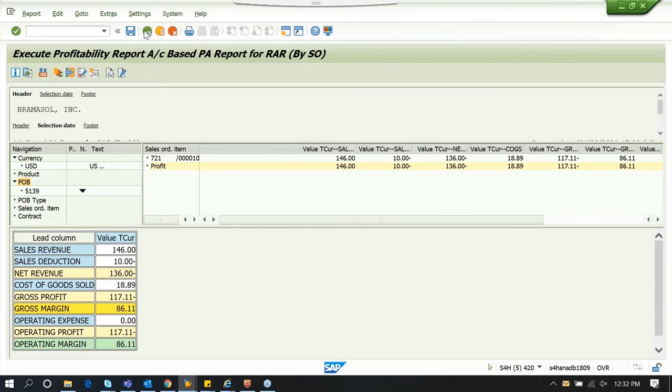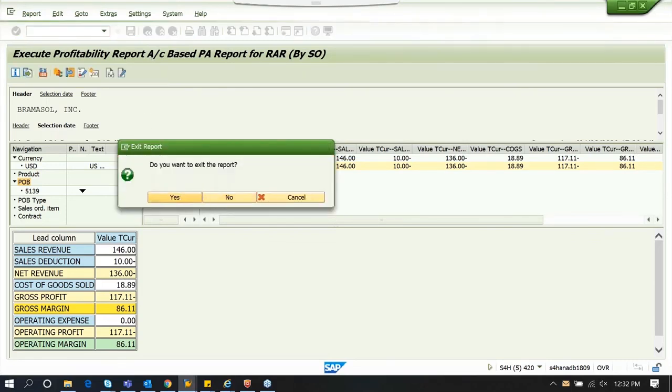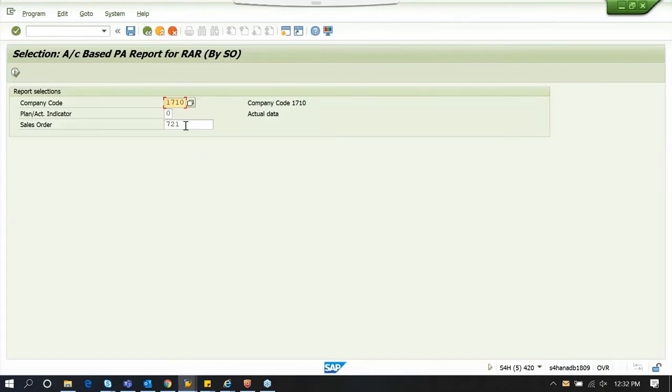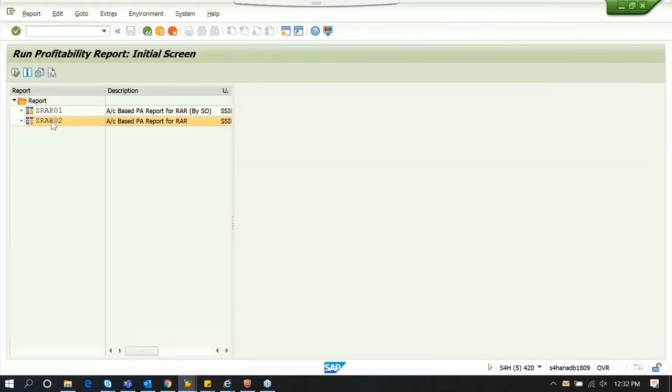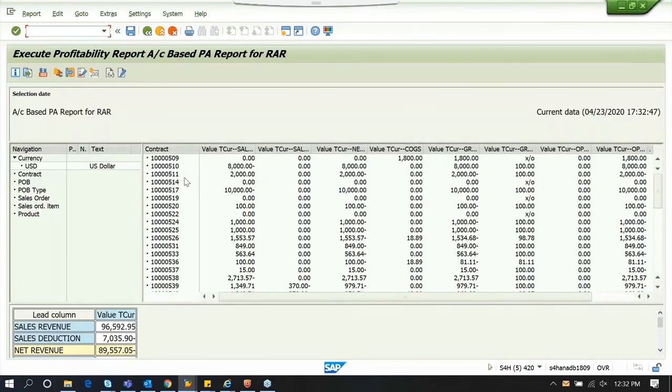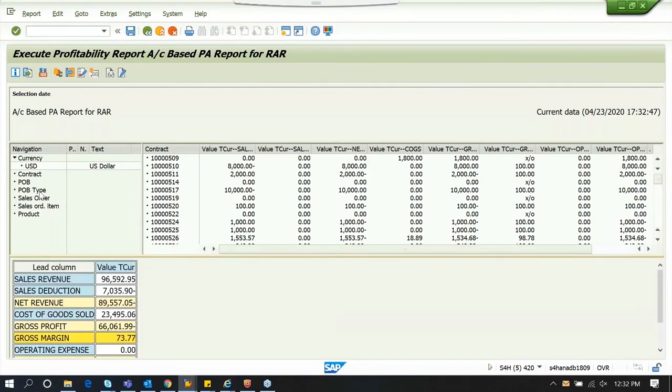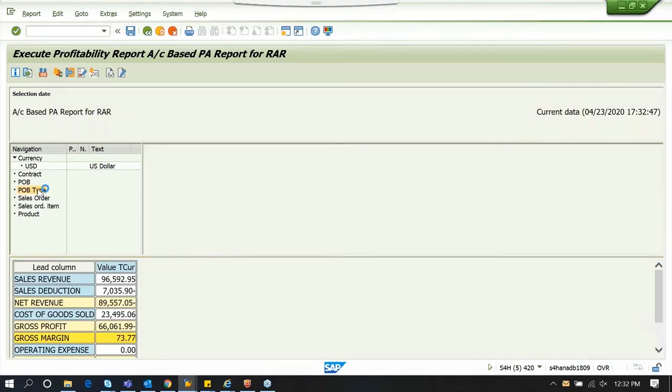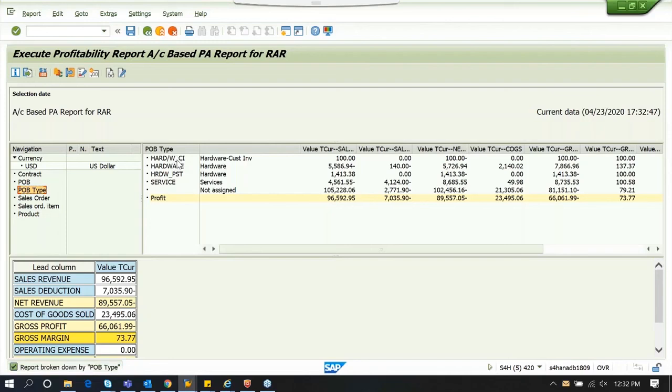So you can also have multiple reports. Like this report shows the values with respect to one sales order. So you can define the reports in such a way that tells you the overall profitability by different dimensions. Like this is a report which shows all the contracts and sales orders. So if you want to see your profitability of each of your POB type, you can analyze the POB type by just clicking on them.